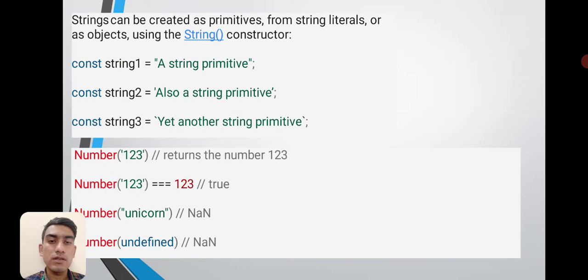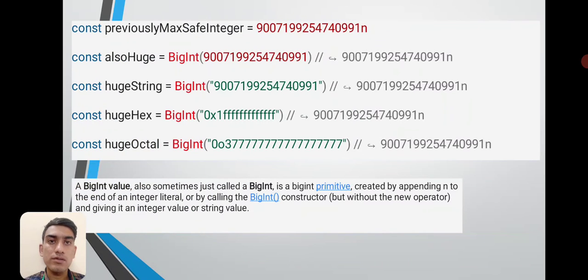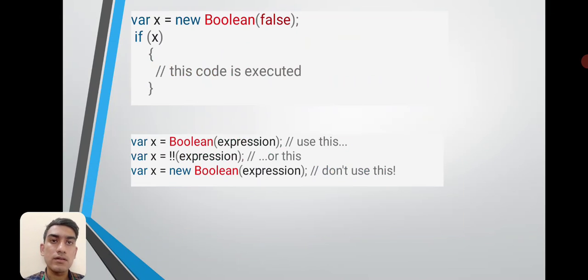And for the number data type, this is number 123. In BigInt values, sometimes just called a BigInt, it is a primitive created by appending n to the end of an integer literal or by calling the BigInt constructor. This is an example of boolean. We use the var keyword: var x is equal to new Boolean. This is the example.